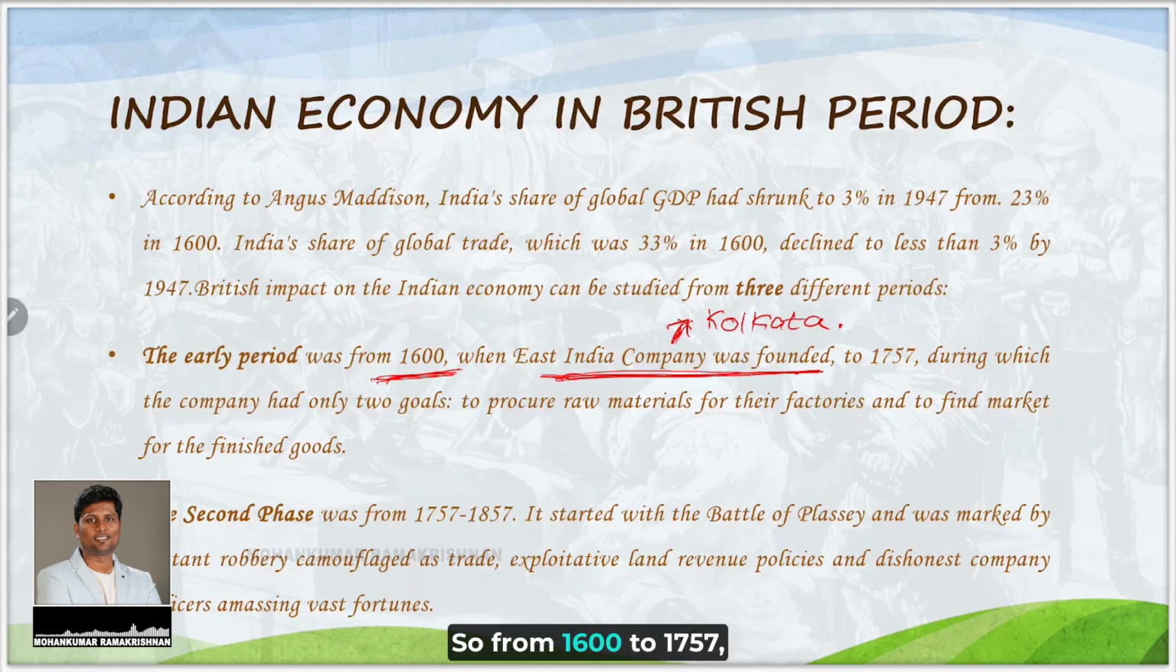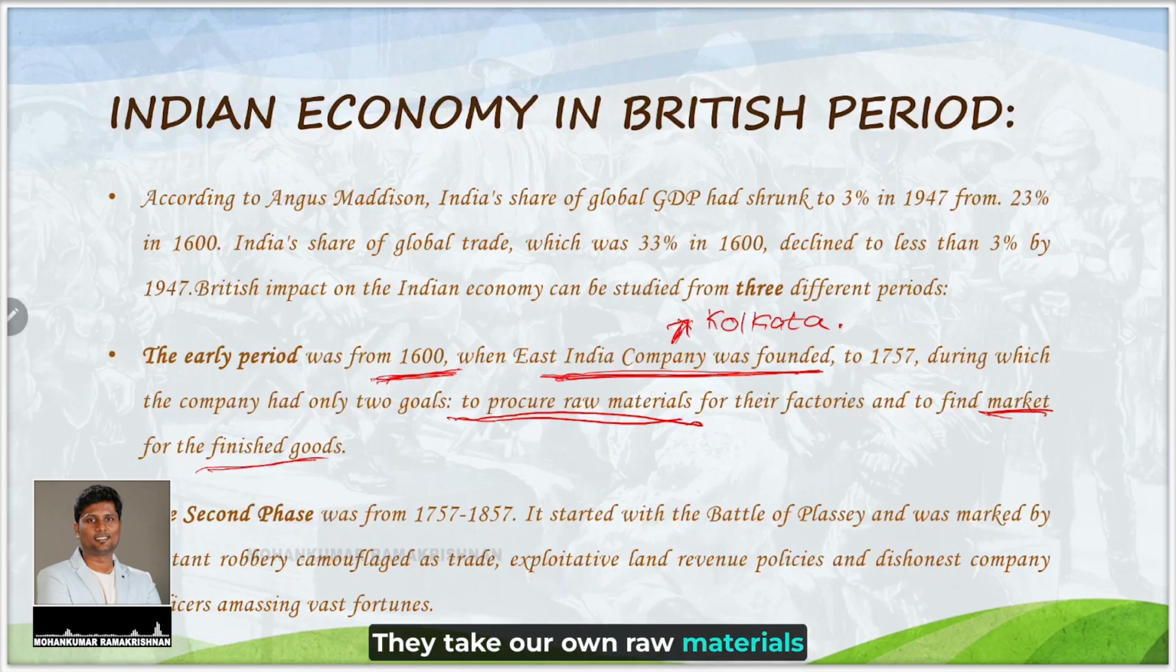From 1600 to 1757, the early period, the East India Company had only two goals. The first goal was to procure raw materials and find a market for finished goods. They took our own raw materials and sold them to our own people for a high price. Look at the tactics used by the British. And the second phase happened between 1757 and 1857. Again, 1857 is another important year.